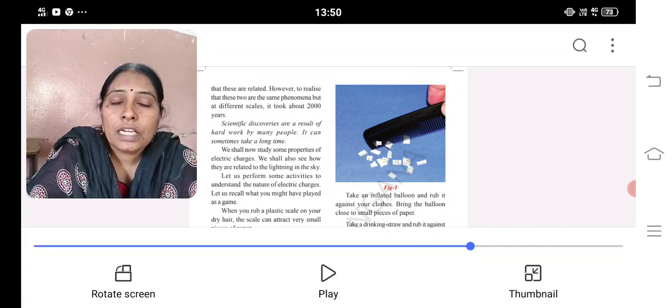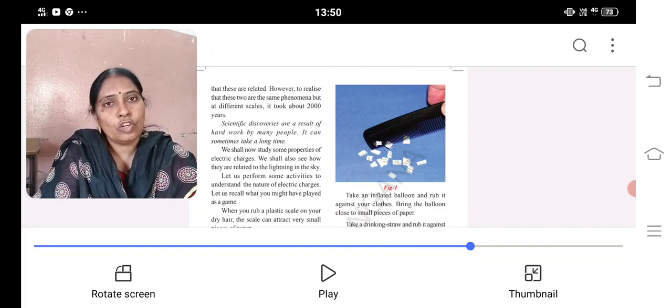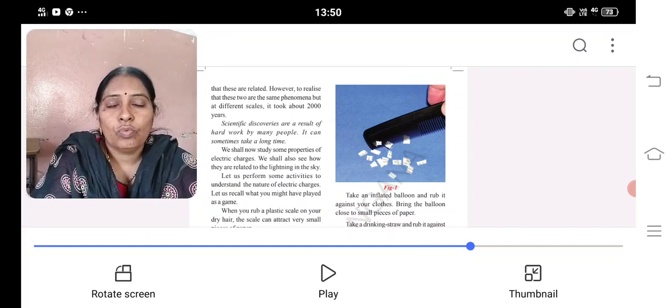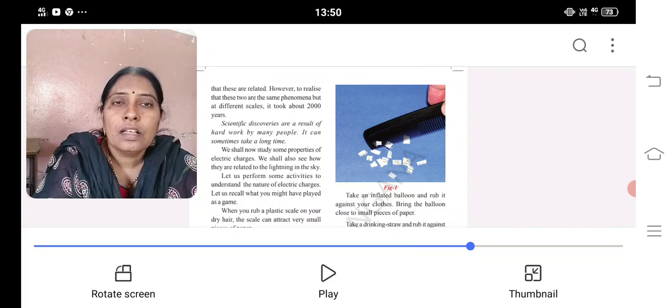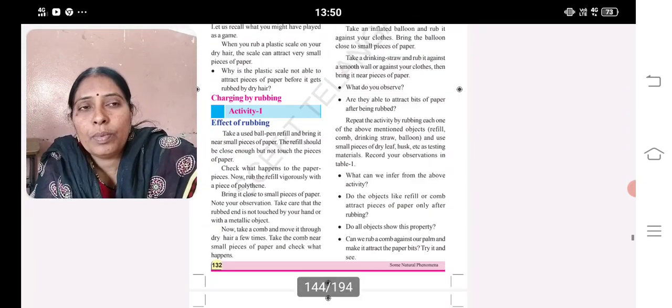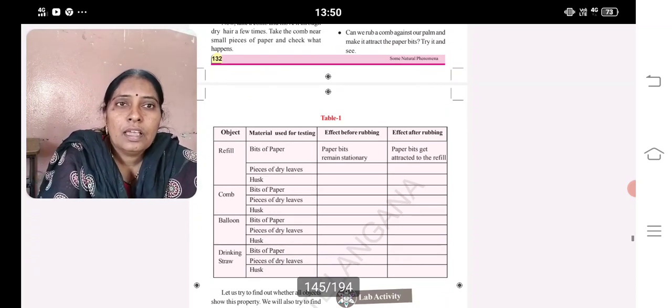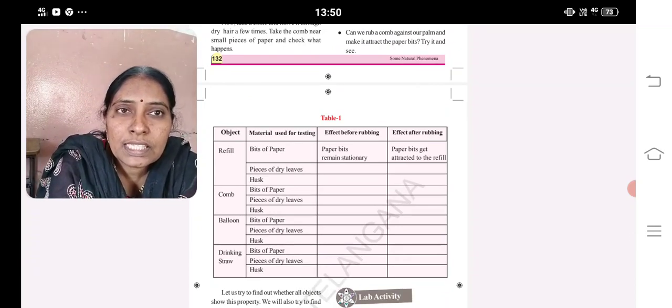While continuously combing, rubbing, it develops a charge. When you place it on the other objects, it transfers a charge from one object to the other object. That is the reason why the comb attracts the paper pieces.